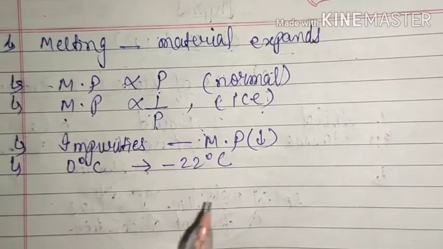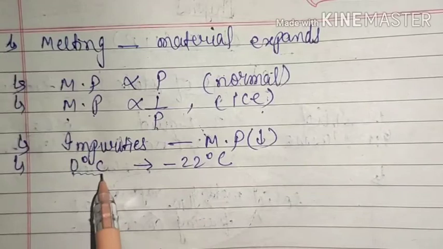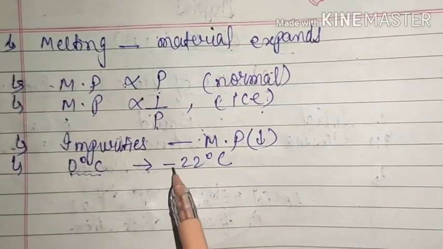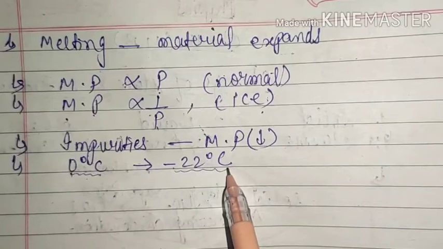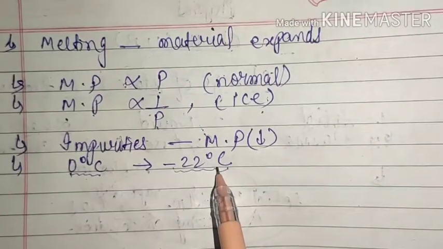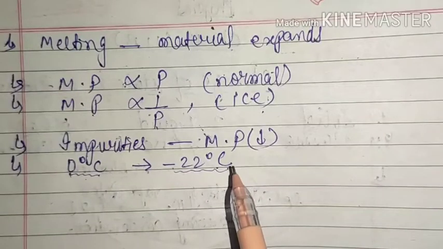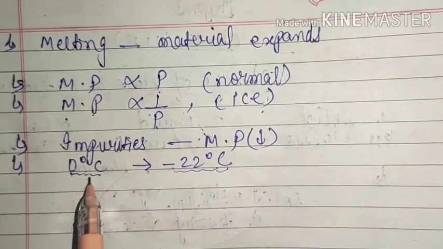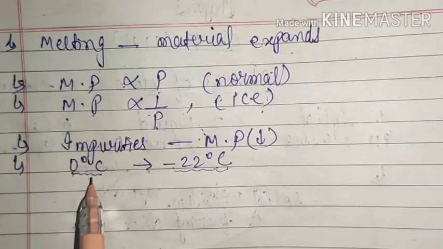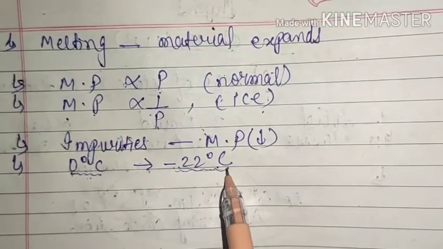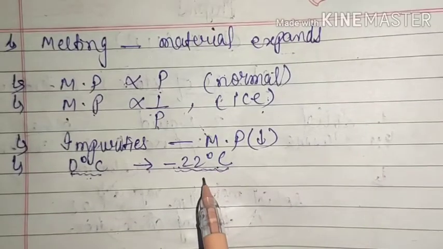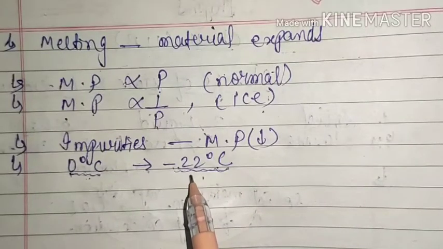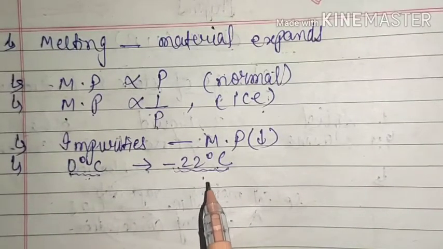Now from here you know that the substance which is at 0 degrees Celsius has more amount of heat, whereas the substance which is at minus 22 degrees Celsius will have less amount of heat. So if you have prepared ice cream by adding the salt, and if you do not add the salt, then your ice cream will melt at 0 degrees Celsius itself. That means it will melt very fast in a very short time. But if you have added some salt to your ice cream, then its melting point has decreased to minus 22 degrees Celsius. That means before melting it will have to absorb a large amount of heat energy.